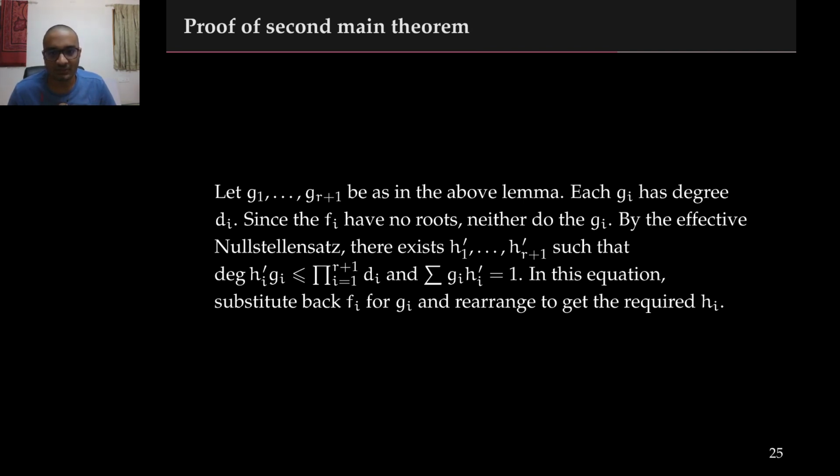Given this intermediate lemma, the proof of the main theorem is fairly straightforward. Given the polynomials f1 through fm, we can construct polynomials g1 through g_{r+1} that have the same zero set. By assumption, each of the gi has degree di, and also the gi's do not have any common roots. By the existing effective Nullstellensatz bounds, we can find polynomials h1' through h_{r+1}' with the following degree bounds, and such that 1 is the summation of gi hi'. In this equation, we can substitute back fi for gi and rearrange, grouping together terms that contain the same fj. This will give us the required polynomials hi.